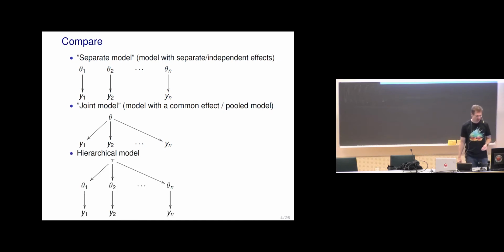And then in a hierarchical model, we have many thetas, but there's something common between them, controlled within this hierarchical prior and prior parameters for the hierarchical prior.